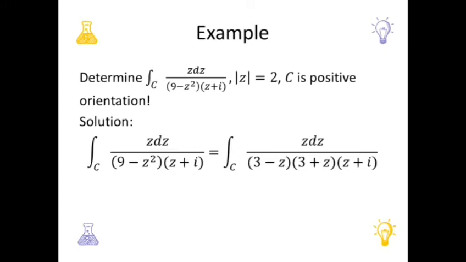For the example, determine the integral of z dz over (9 minus z squared) times (z plus i), where absolute of z is equal to 2, where C is positively oriented. The solution: the integral of z dz over (9 minus z squared)(z plus i) is equal to the integral of z dz over (3 minus z)(3 plus z)(z plus i).